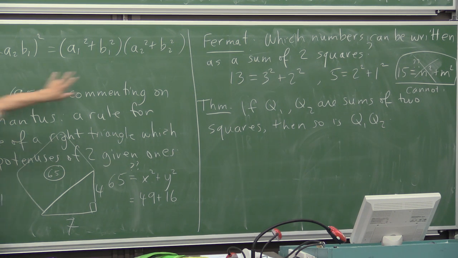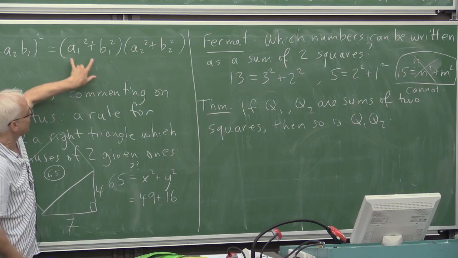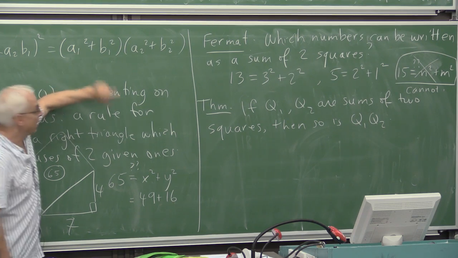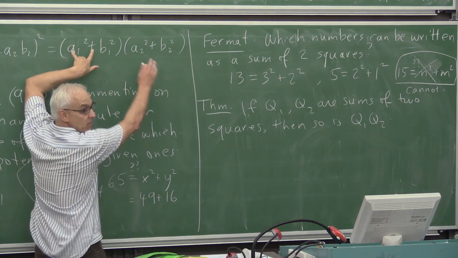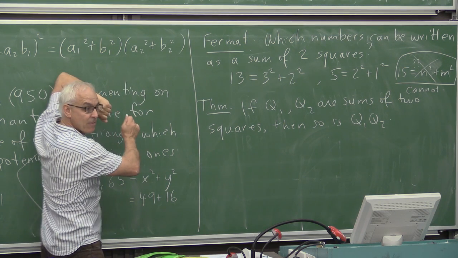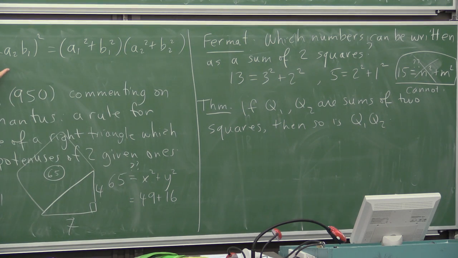So if you have your number Q1, which is written as a sum of squares, and you have Q2 written as a sum of squares, and you're interested in writing the product as a sum of squares, then you have to use this particular combination. If you use this and this, then this squared plus this squared will be equal to the product. So this identity is exactly solving this question and is the proof of this theorem. So if you know that you have two numbers, both of which are sums of two squares, then the product is also a sum of two squares.